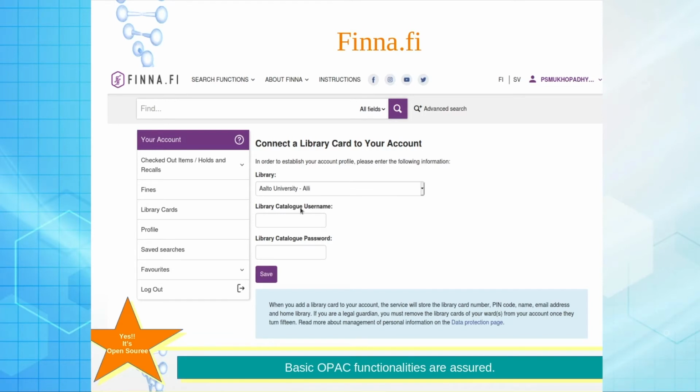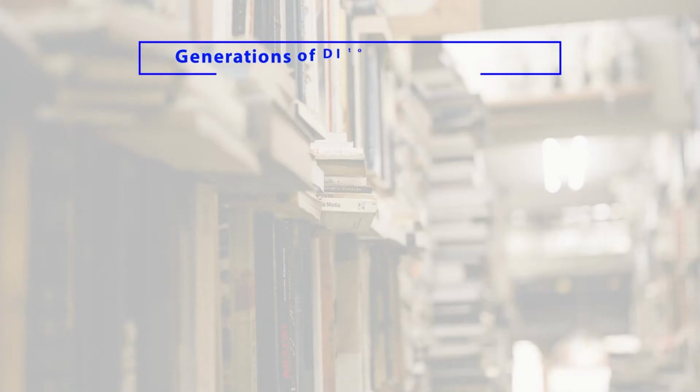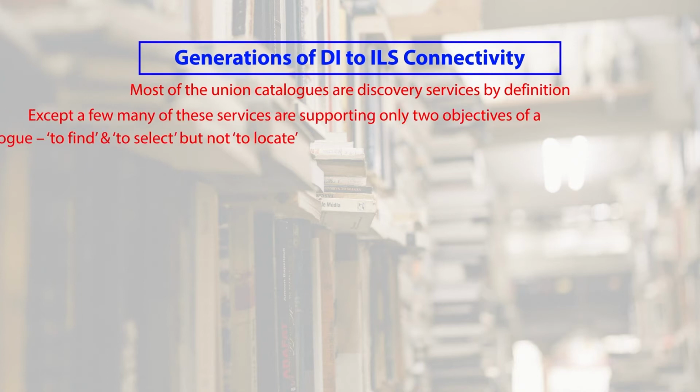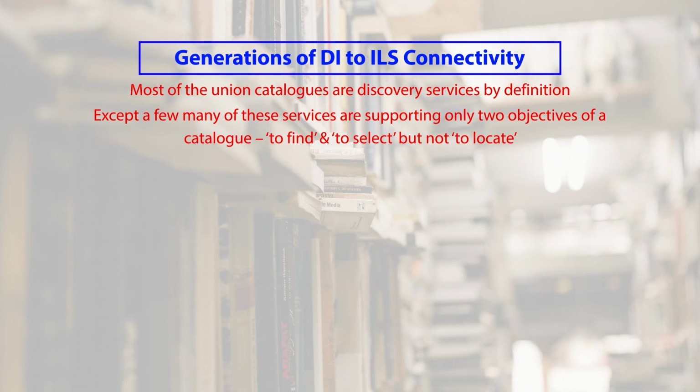Before entering into the details of the mechanism in which way it can be done, let us again have a brief summary. Most of the union catalogs are basically discovery services by definition, except a few. Many of these services support only two objectives of a catalog: to find and to select, but not to locate.